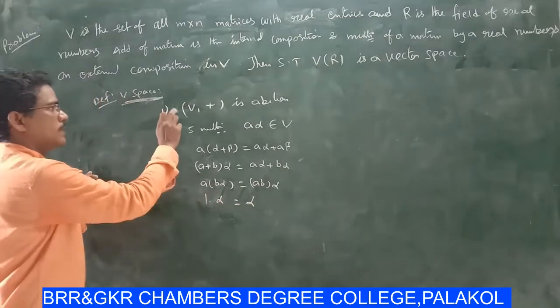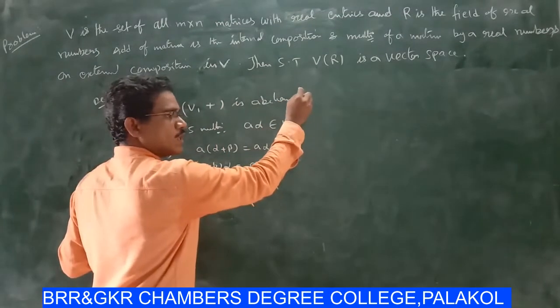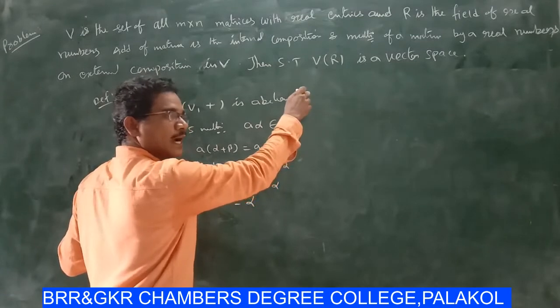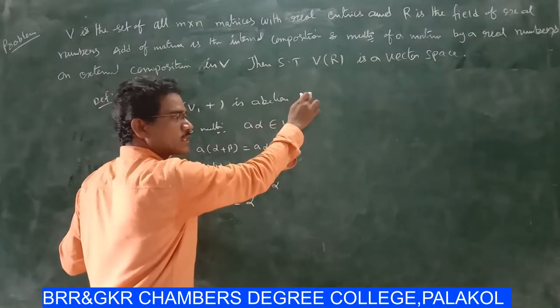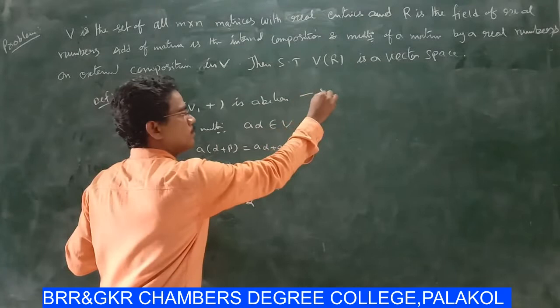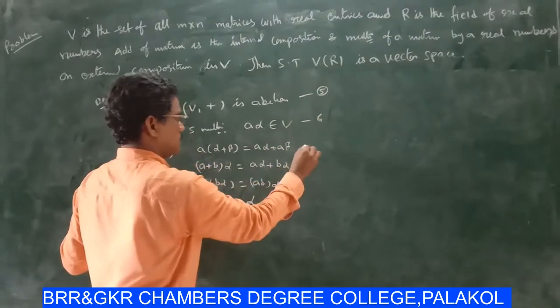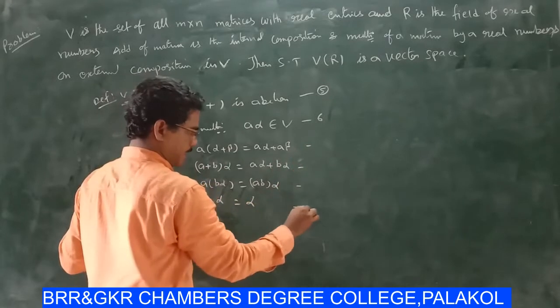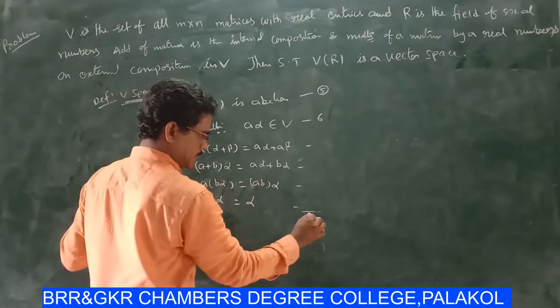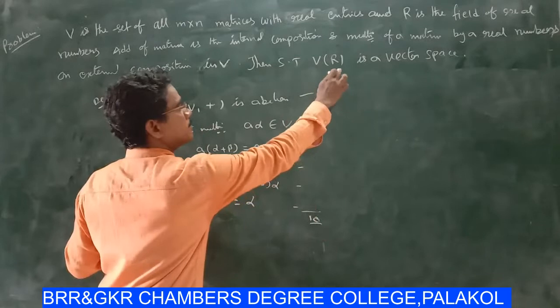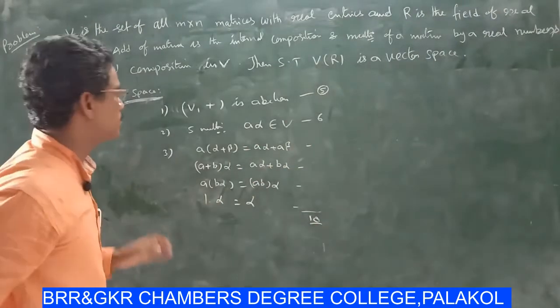Here closure, associative, identity, inverse and commutative: 5 conditions are there. This is the sixth one, then 7, 8, 9, 10. So totally 10 conditions are satisfied, then V over R is a vector space.